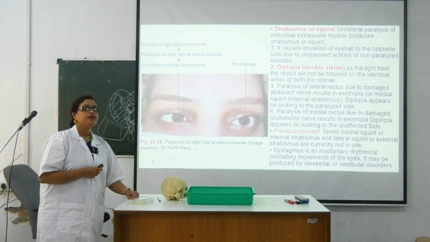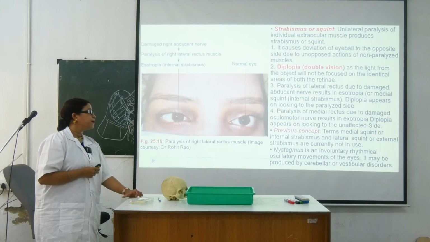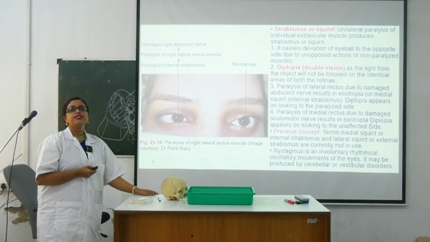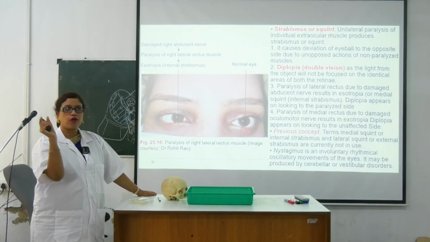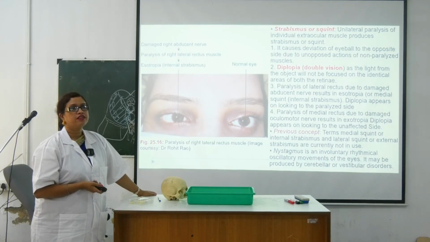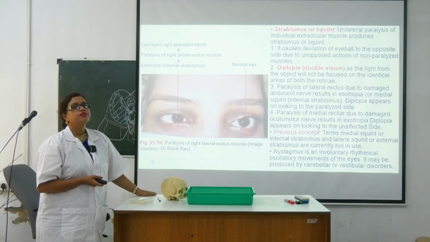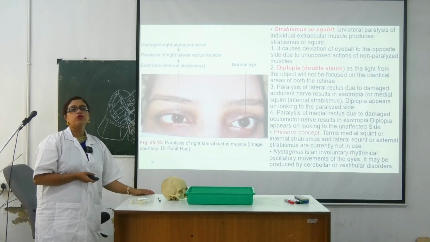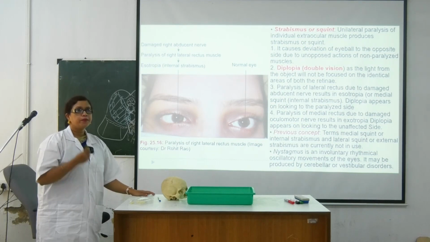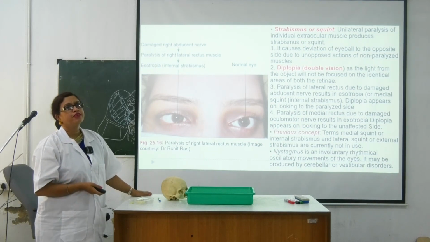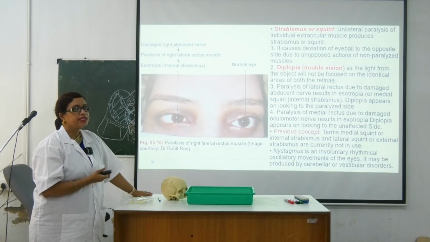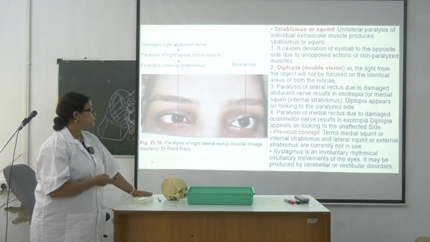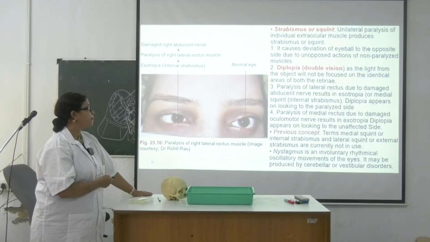Nystagmus I already told. Why does nystagmus happen? What is nystagmus? Horizontal oscillatory movement of the eyeball, both sides, like a pendulum of a clock. Why is it happening? It is a disorder of which part of the brain? Cerebellum, right? Which part of the cerebellum? Flocculonodular lobe. Nystagmus will happen, vertigo will happen, right? So these are the things, another thing is nystagmus.